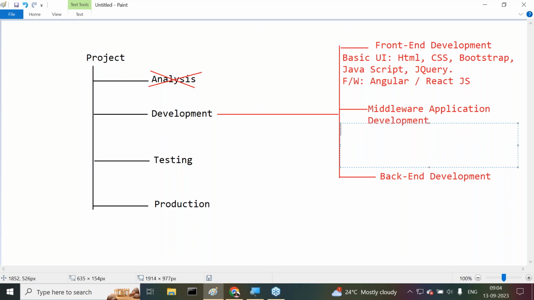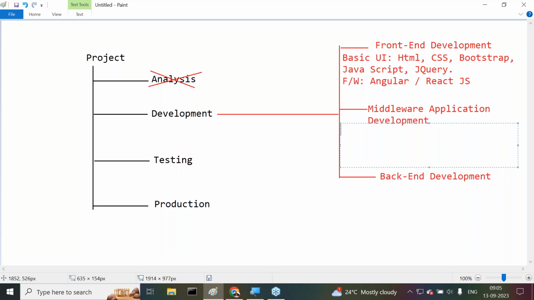But basically now we are in Java. So if you think about Java for middleware application development, what exactly are the technologies we have to understand in Java?